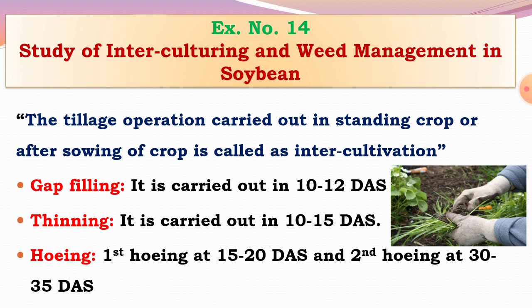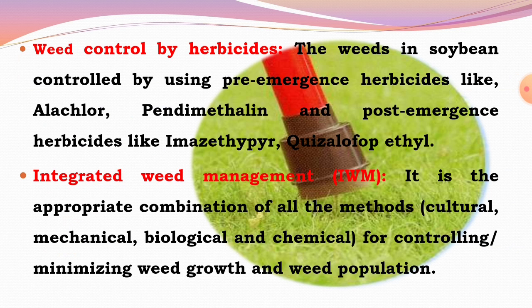First hoeing should be done at 15 to 20 days after sowing, and second hoeing at 30 to 35 days after sowing. Two hoeing operations are carried out in soybean crop for controlling the weed growth by using the sickle blade hoe or entire blade hoe. By using this hoe you have to carry out the hoeing operation.